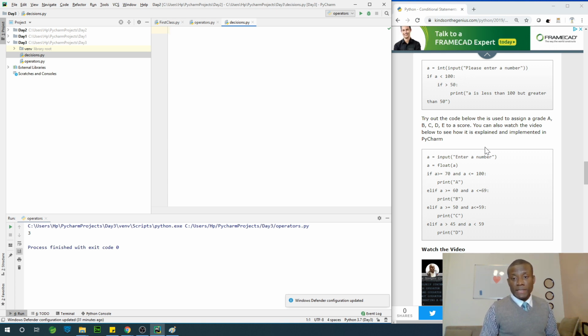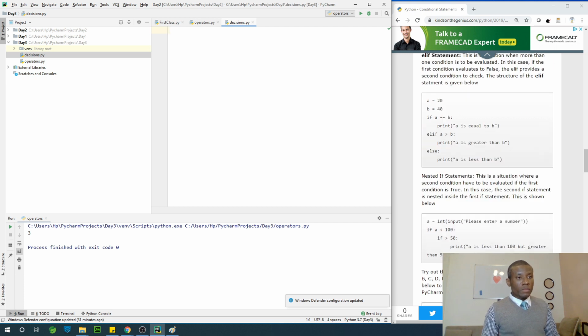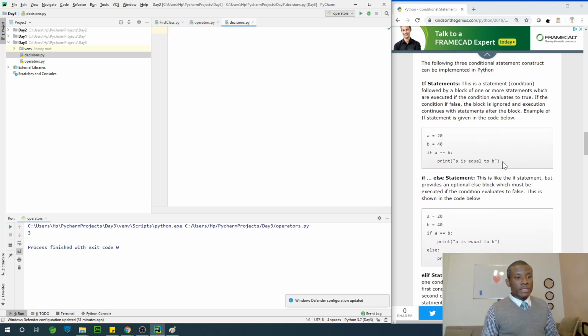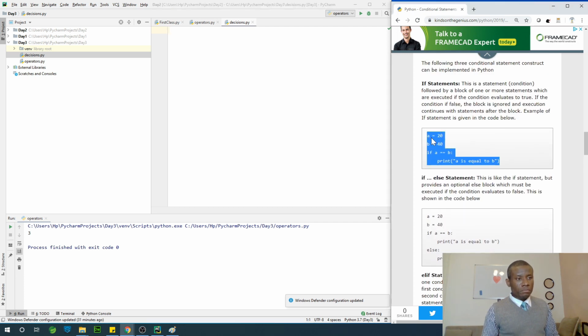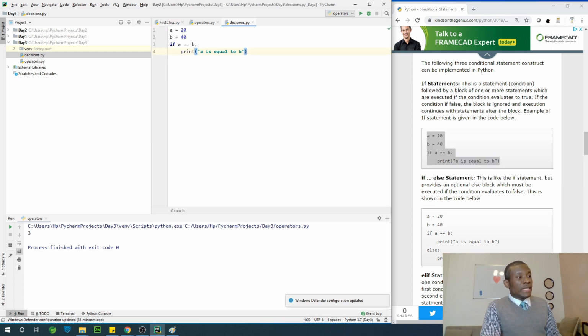So how do you achieve that? You achieve that using conditional statements: if, else, elif. So I'm going to copy and paste, and then we continue from there. In this case, we have A is equal to 20, B is equal to 40. If A is equal to B, print A is equal to B.